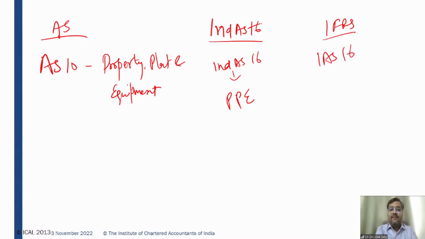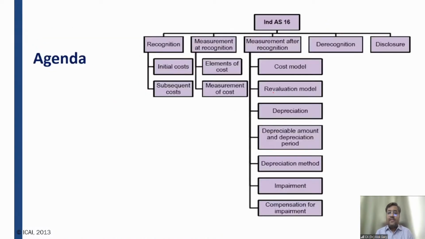So when you prepare for your GFRS paper, IAS 16 is applicable. When you read Ind AS for the financial reporting paper, Ind AS 16 is applicable. And in accounting standards, AS 10 is applicable. So for you, for the financial reporting paper, Ind AS 16 is relevant. There is no difference between Ind AS 16 and IAS 16. So let's move on.